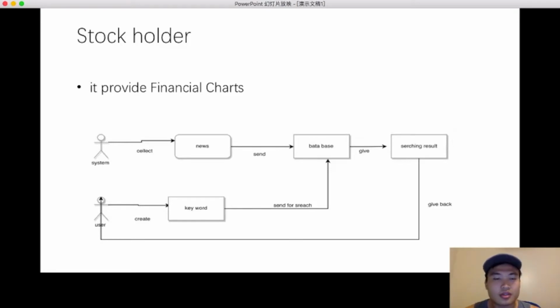First of all, the system is going to collect the news and send it to the database. Then the user creates a keyword, or basically puts the keyword in the search bar, and hits search. The database will give a search result, including the financial chart and the news related to the search key, and provide it back to the user, so that the stockholder can check the information he or she is interested in.